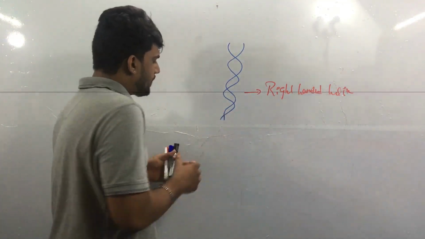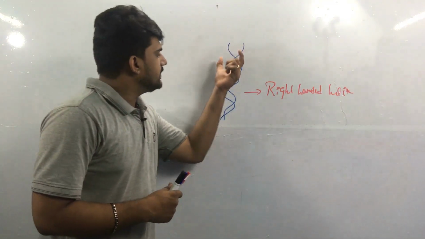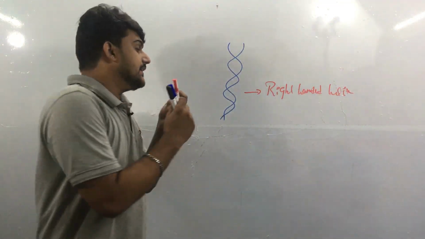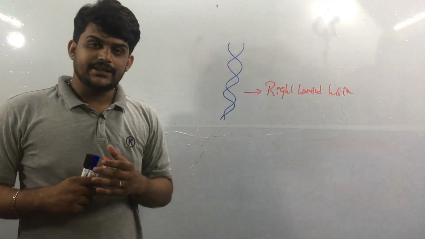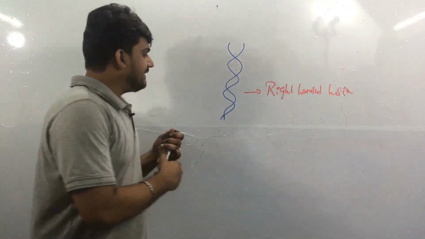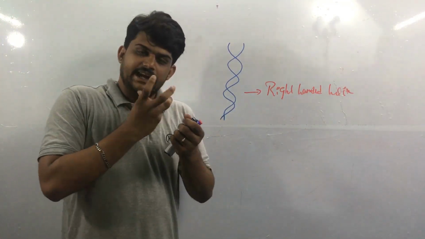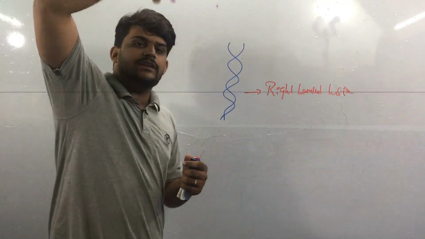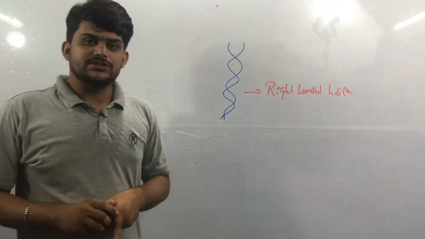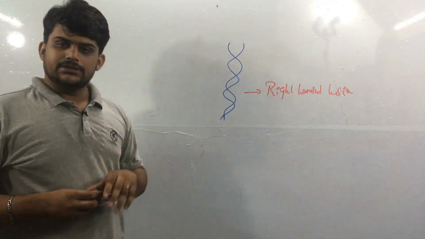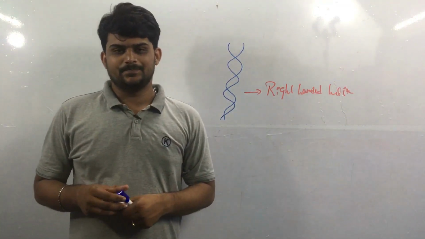Here you can see the helix, meaning how they are coiled. The coiling of the DNA is in a right-handed manner. So like this it is going to coil. So this was the last character of the DNA double helix model.